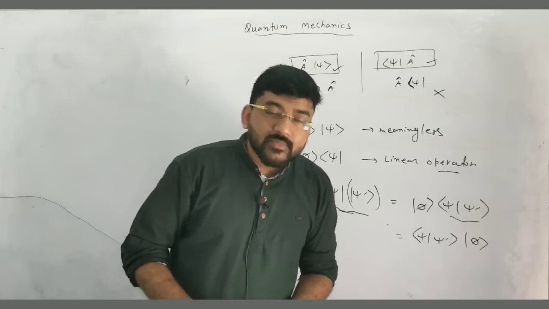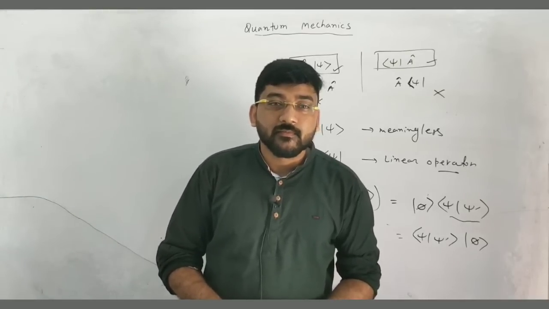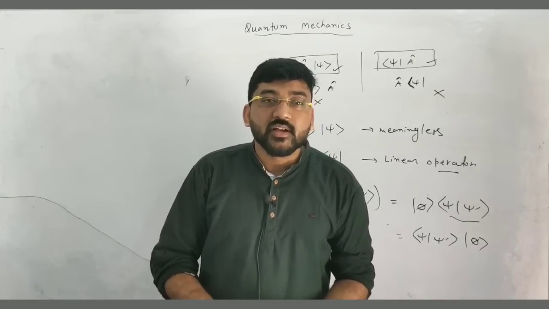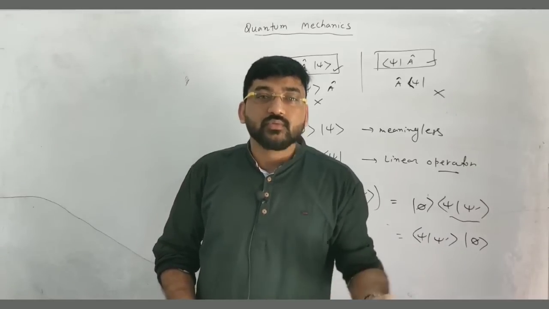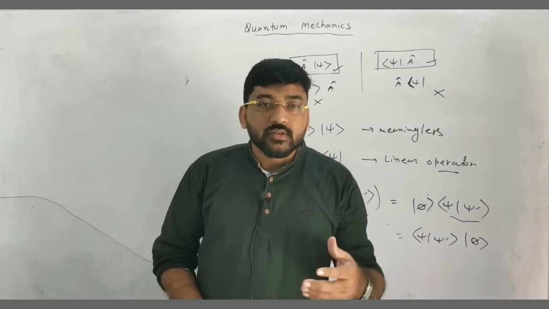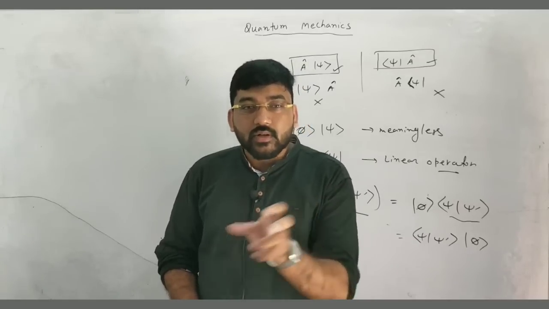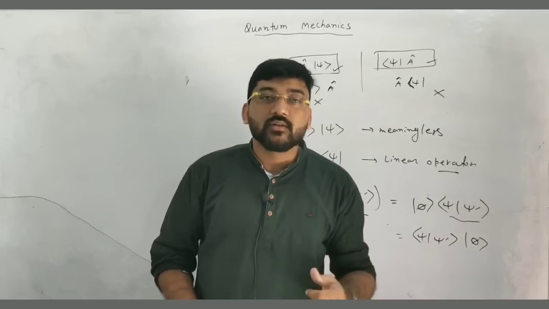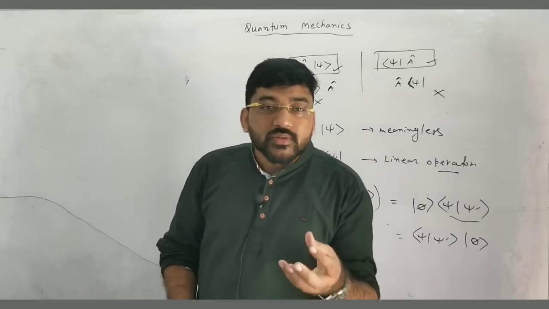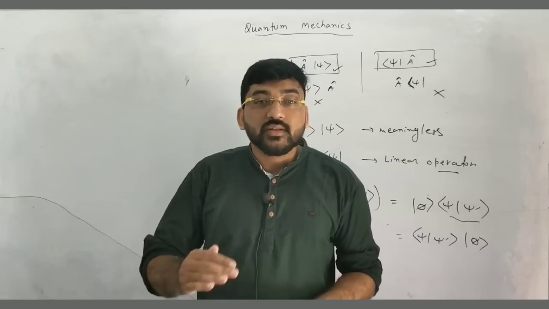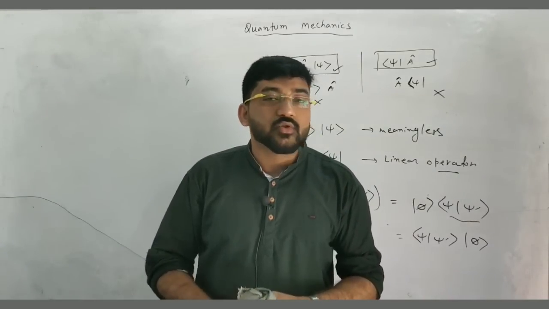Actually, according to the JAM syllabus, this ket notation or bra notation, this Dirac notation, is not in your syllabus. But I want to introduce it so that your calculation will be very simple when you want to find the probability for a particular wave function in the harmonic oscillator or the hydrogen atom. This notation will give you a very simple calculation. And not only this, when we introduce advanced topics, this will also be very helpful.